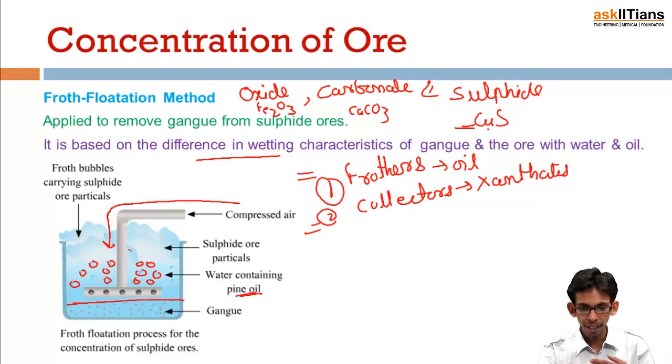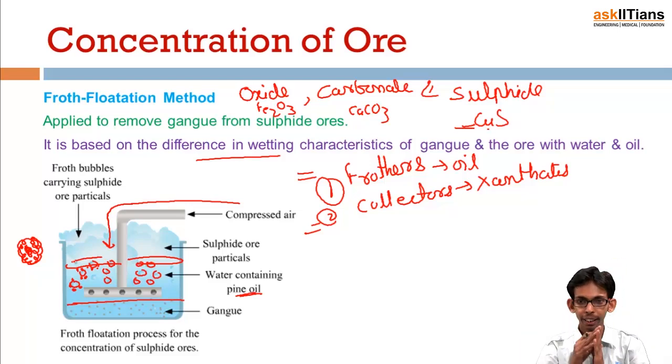And when air is supplied, there is formation of bubbles. But we do have collectors also. These collectors go and make a film around the sulfide ore, because of which these sulfide ores now get attached to the bubbles formed by blowing air, and they move with the bubbles to the surface, from where they are separated out easily.